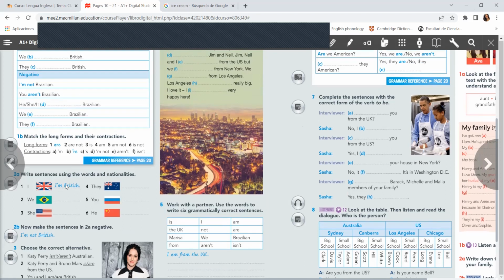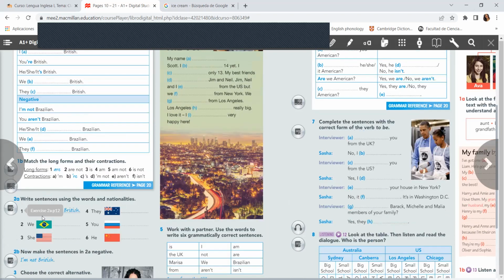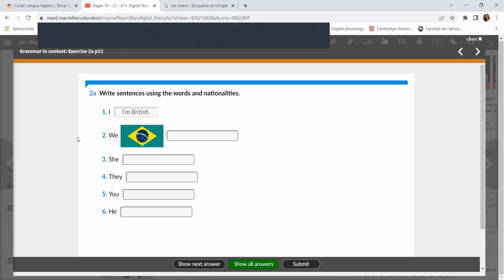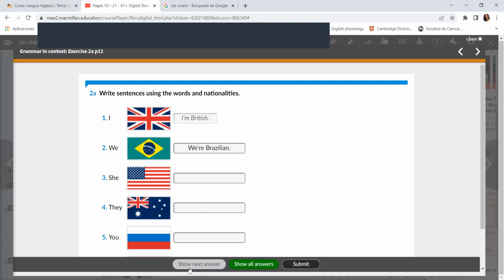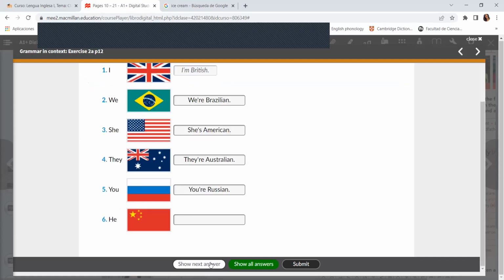2A says write sentences using the words and nationalities. And here we have the flags, right? Number 1 is I'm British. Number 2, we have the Brazil flag. This is a flag. Okay, so number 2, we are Brazilian. Number 3, she's American. Try to complete with the correct verb be. We is plural, that's why it is are. She is singular, that's why is. Number 4, they are Australian. Number 5, you are Russian. Number 6 is Chinese, okay?